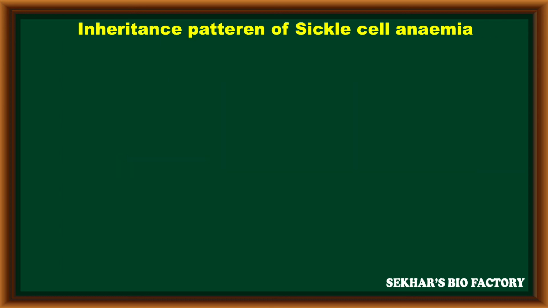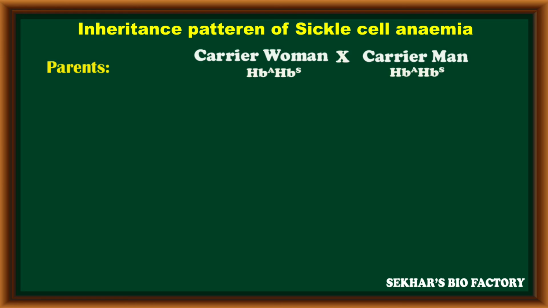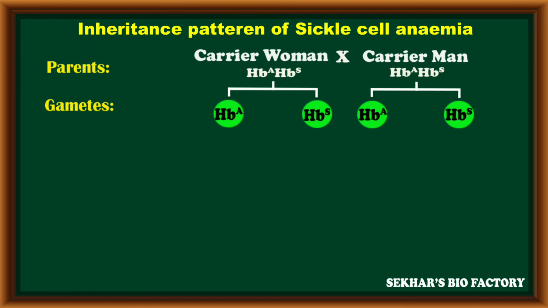The inheritance pattern of sickle cell anemia: in case both parents are carriers for sickle cell anemia, like HbA-HbS, both these parents can produce two types of gametes. In this, 50% of gametes are with HbA and 50% of gametes are with HbS.